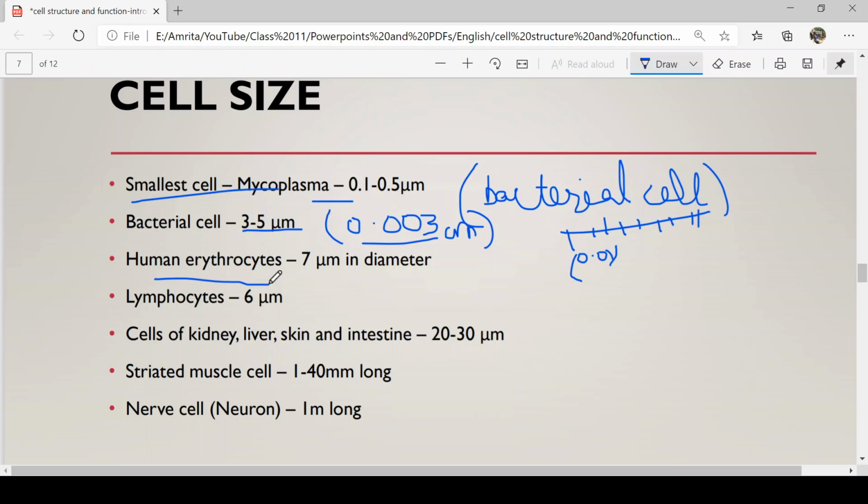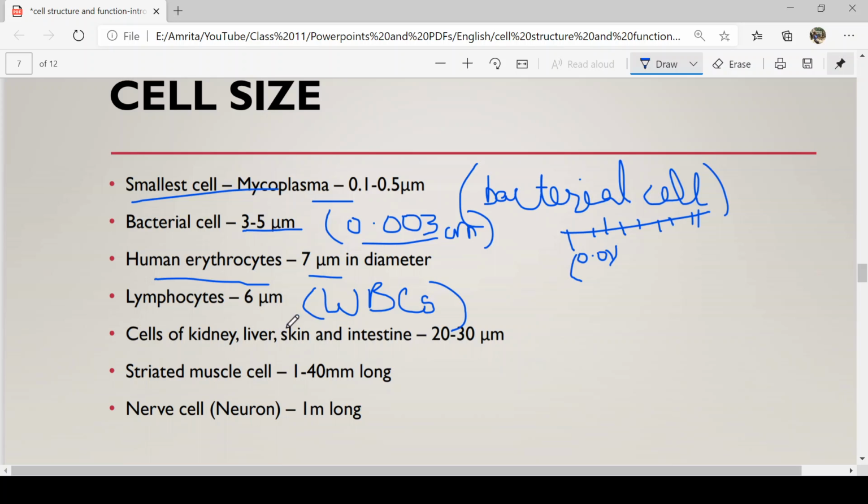Human erythrocytes, that is the RBCs, are 7 micrometer in diameter. So when we give our blood, how do they see it? They see it under a microscope, because at 7 micrometer in diameter it's impossible to view with the naked eye. Similarly, lymphocytes, which are WBCs, immune cells, are 6 micrometers in diameter.